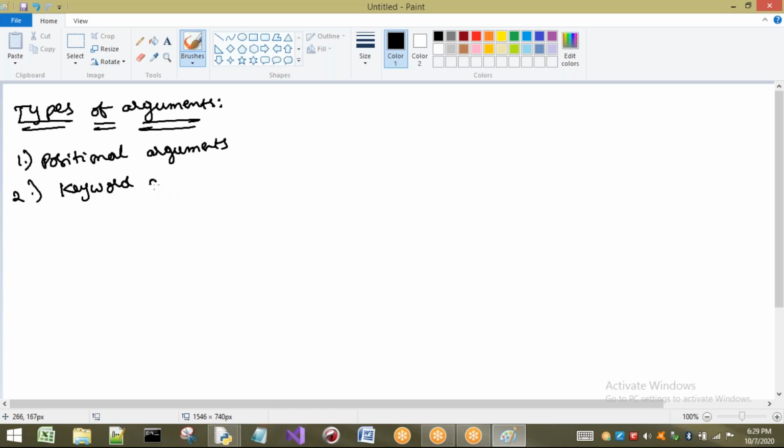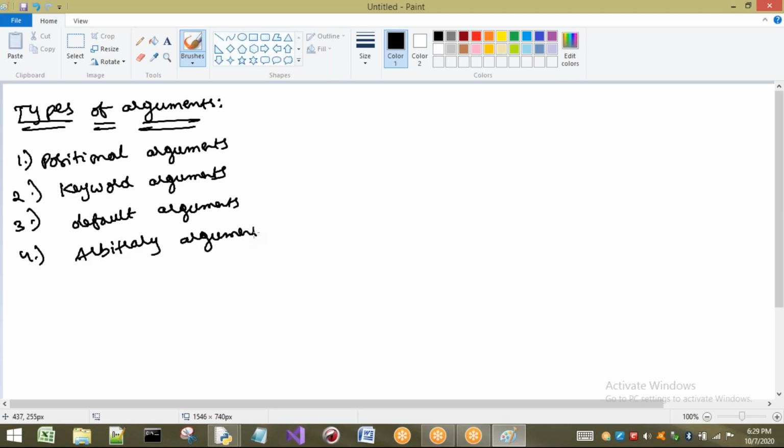Keyword arguments. Next one, default arguments. Next, the last one is arbitrary arguments, or another name for this is variable length arguments.